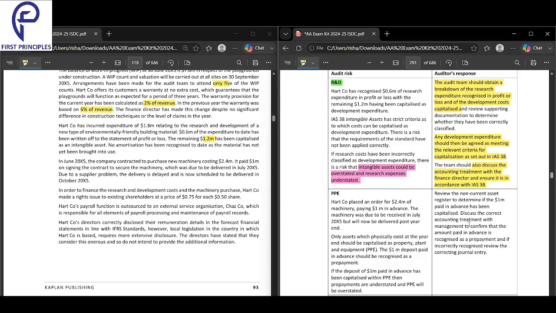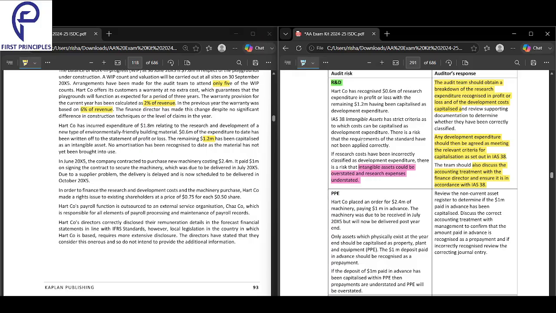So what should the audit team do? It should obtain a breakdown of the research expenditure recognized in profit and loss and of the development cost capitalized. Any development expenditure should be agreed as meeting the relevant criteria. The team should also discuss the accounting treatment with the finance director and ensure it is in accordance with IAS 38. First of all, any research expenditure should never be capitalized. Why are we capitalizing research expenditure?